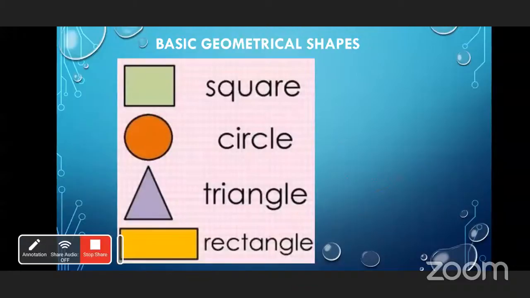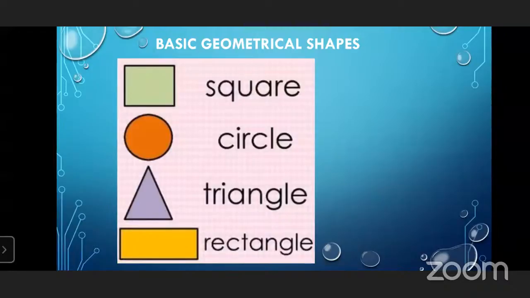Now see, these are the basic geometrical shapes: square, circle, triangle, rectangle. These are the basic geometrical shapes, and we have to find out area and perimeter only of these.